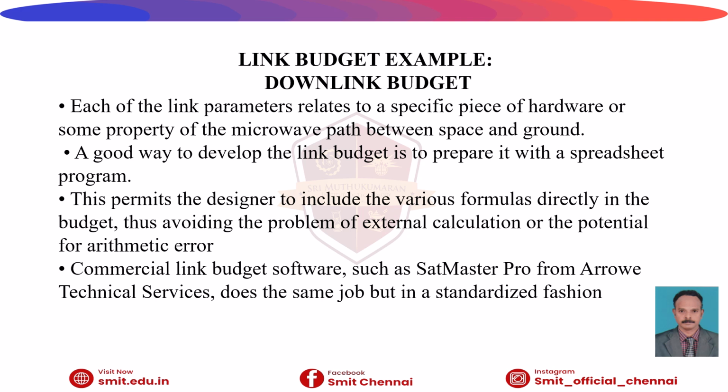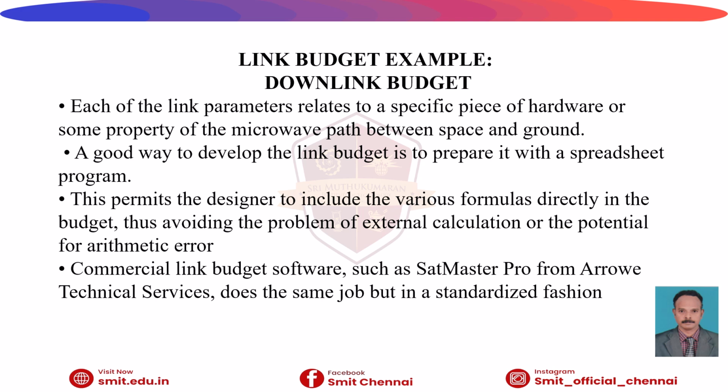Then coming on to the downlink budget, each link parameter refers to a specific piece of hardware or some property of the microwave path that is established between the space and ground. A good way to develop the link budget is to prepare it with a spreadsheet by means of a program.